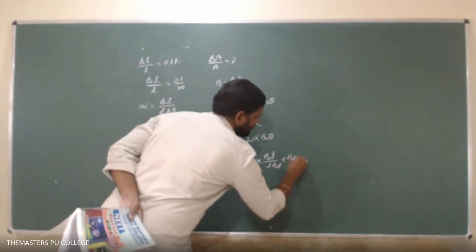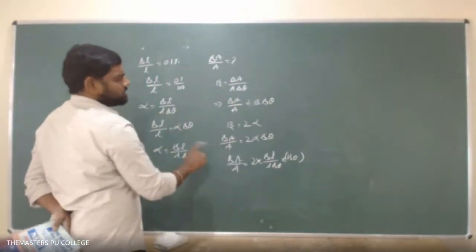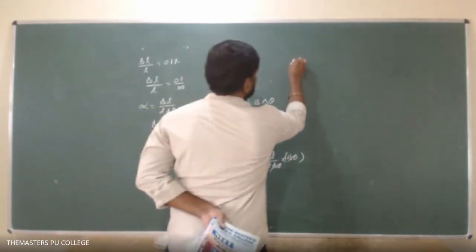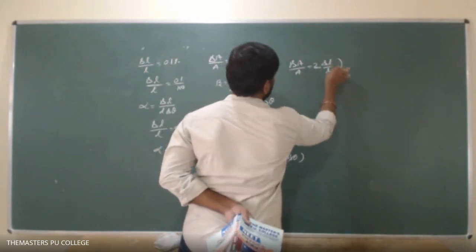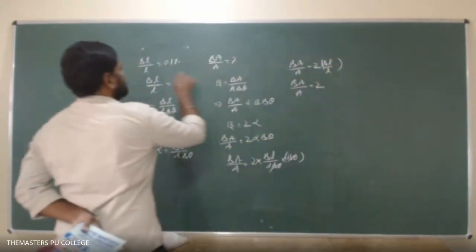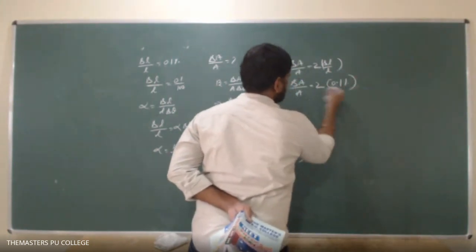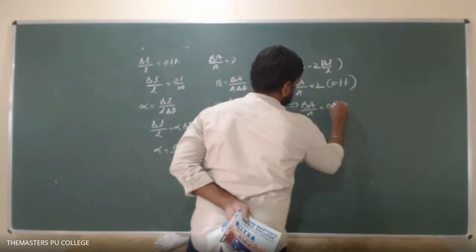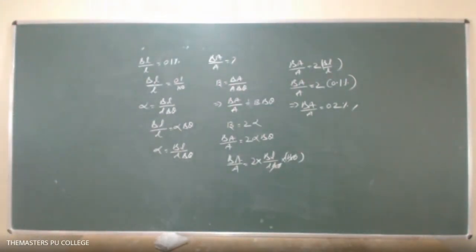Delta A by A equals 2 into delta L by L over delta theta, into delta theta. In this case and in this case, temperature is raised from theta1 to theta2. The rise in temperature is the same, so that gets cancelled. So delta A by A equals 2 into delta L by L. The percentage change in length is 0.1%, so 2 into 0.1% means delta A by A equals 0.2%. Change in area will be 0.2%.